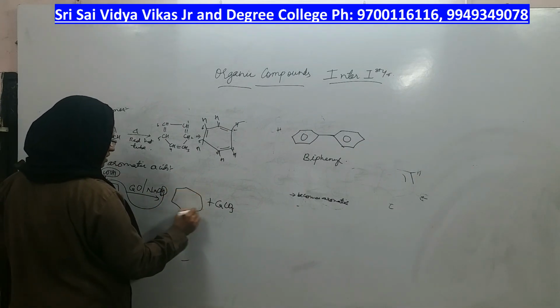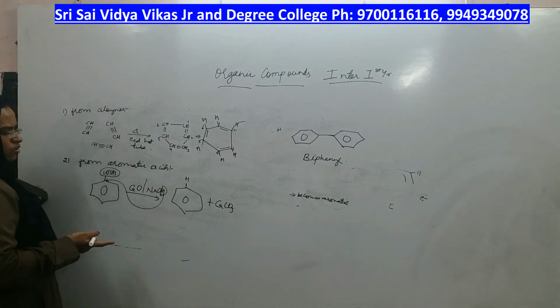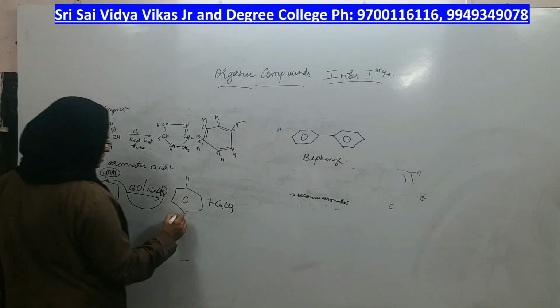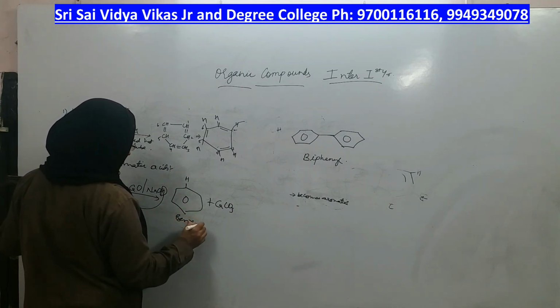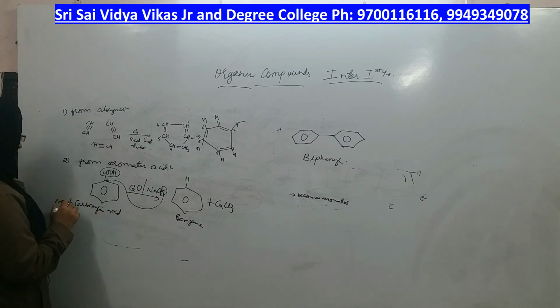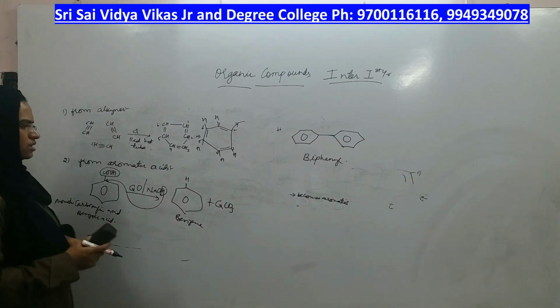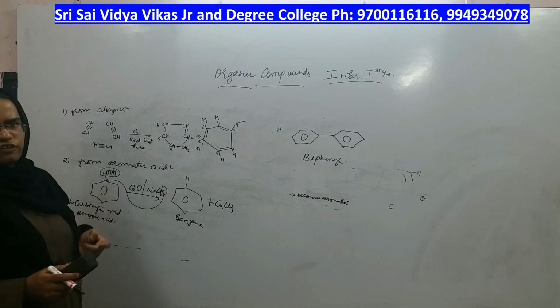So one carbon atom less, hydrogen comes here, carbon dioxide goes out. This is nothing but benzene. This is a carboxylic acid. Which carboxylic acid? Aromatic carboxylic acid. What is the name of this aromatic carboxylic acid? Benzoic acid. Right? Now, this is the preparation of benzene.